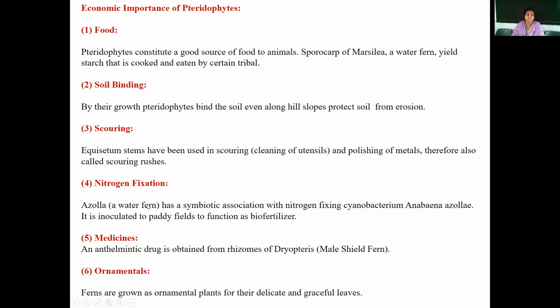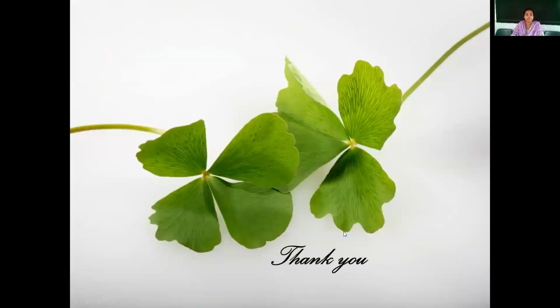Then nitrogen fixation: the microphyte Azolla has a symbiotic association with the cyanobacterium Anabaena azollae. It is inoculated into paddy fields to function as a biofertilizer, and it also enhances soil fertility. Then medicine: an anthelmintic drug is obtained from the rhizomes of Dryopteris, the male shield fern. They use it as an antibiotic. Then ornamental: many ferns are grown as ornamental plants for their delicate and graceful leaves.